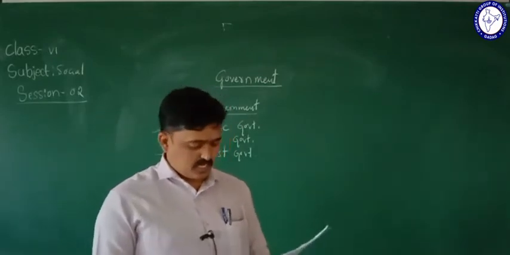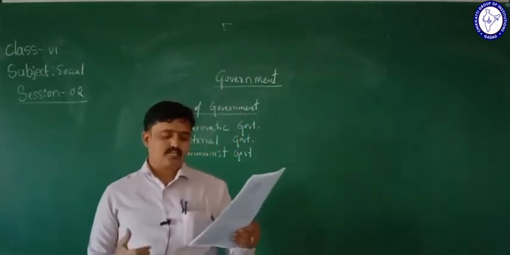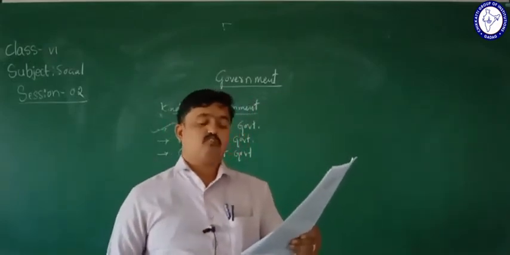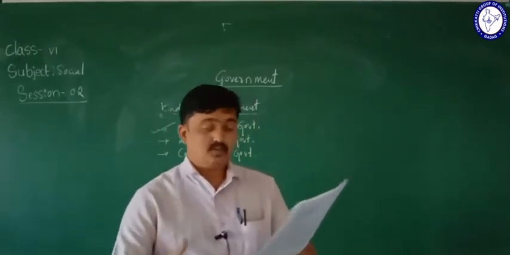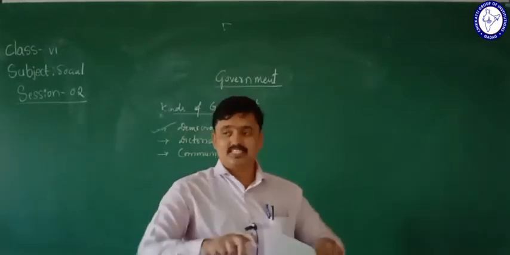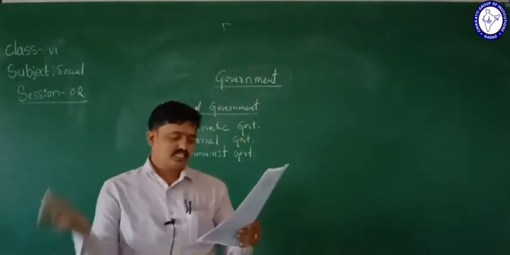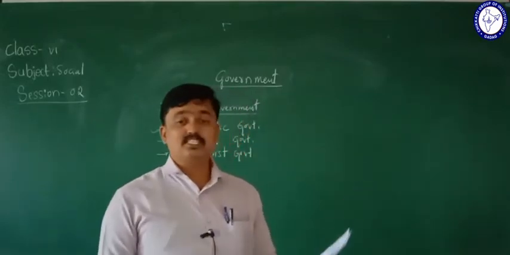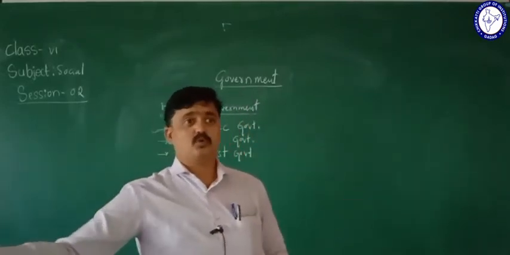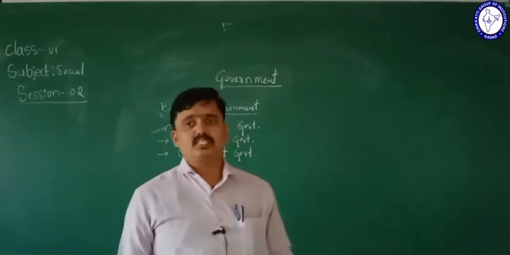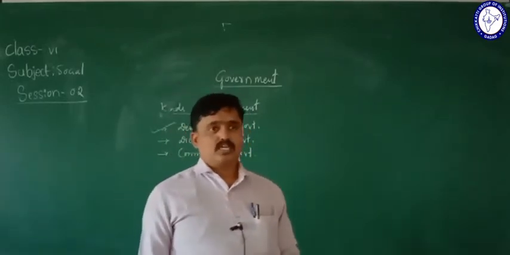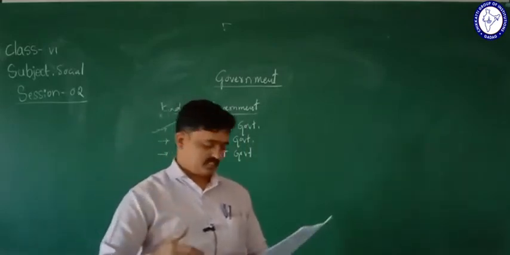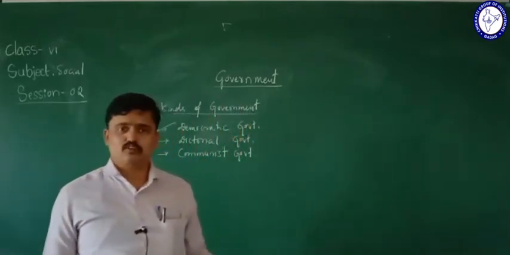Okay, and also here the centralized administration fails to grasp the needs of people at local levels. That's why they distributed like this, because centralized administration fails to grasp the needs of the people at the local levels. So that's why they have distributed the power among the center, state and afterwards local self-governments here. So that is what we call here decentralization of power.